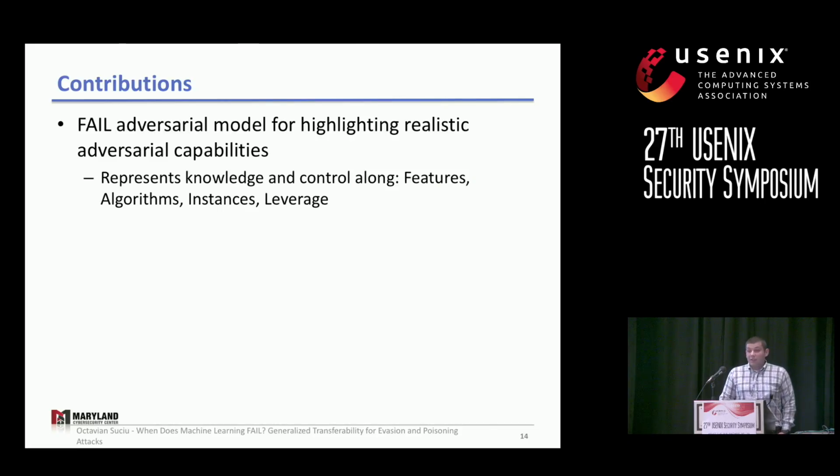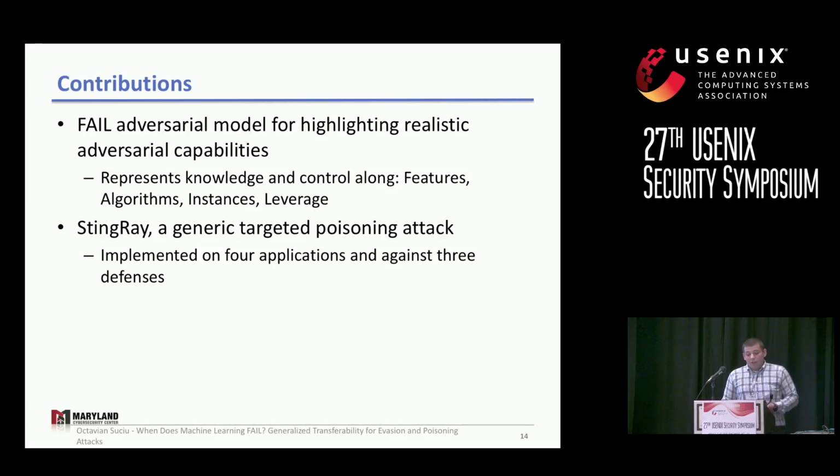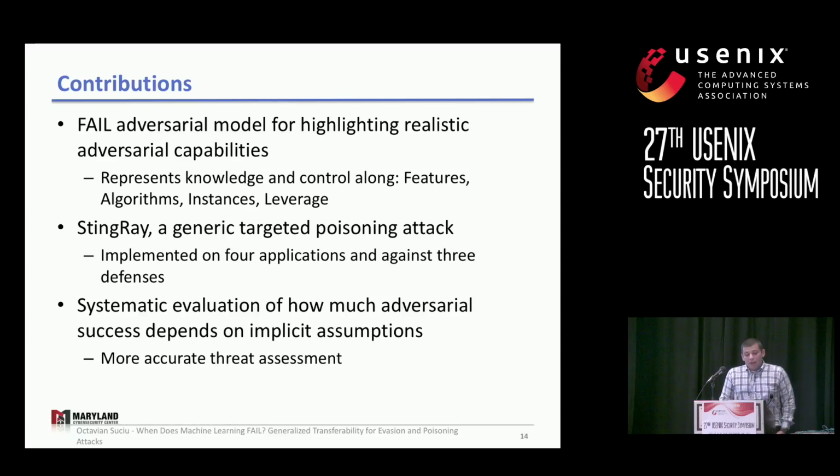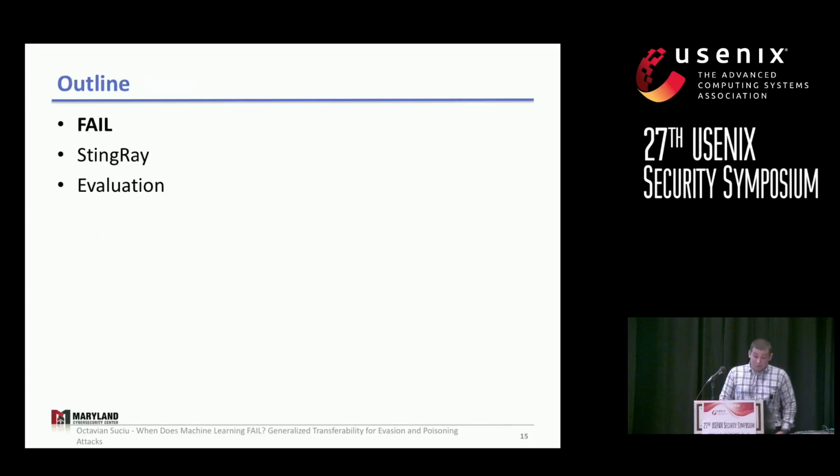We propose the FAIL adversarial model for looking at realistic adversarial capabilities along multiple dimensions: features, algorithms, instances, and leverage. Using those realistic assumptions, we model StingRay, which is a generic poisoning attack, and we implement it against multiple applications and defenses. And finally, with this in hand, we perform a systematic evaluation of how much the adversarial success rate depends on implicit assumptions. And this allows us to come up with more accurate threat assessments for the future. All right, so I'm going to take each one of those in turn.